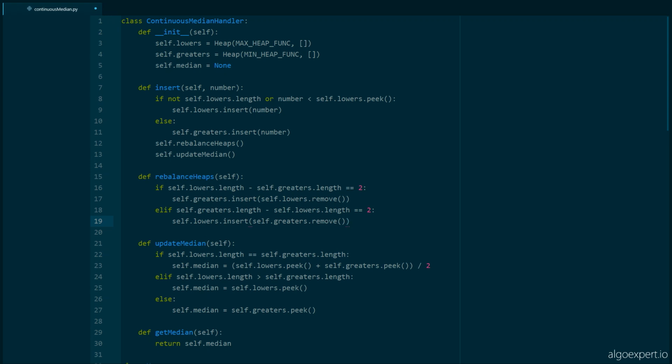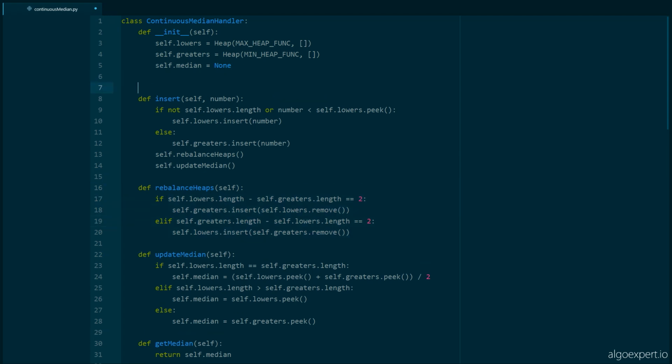If the heaps have the same lengths, we're great. That means that the median is going to be the average of the 2 top values. If the heaps differ by 1 element, then that's fine too. That means the median is going to be that 1 extra element in whichever heap contains it. And then if they differ by 2, we rebalance them as follows. And that means that the heaps will never differ by more than 2 elements. There's never going to be a time when one heap has like 3 elements more than the other heap. And that's it. That's our algorithm.